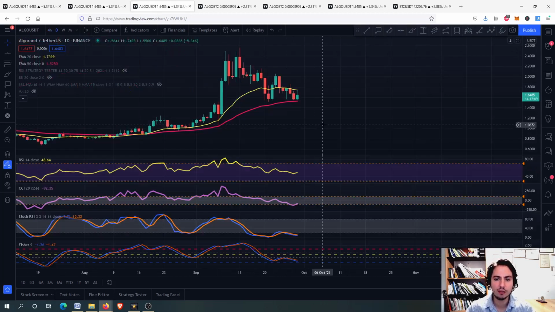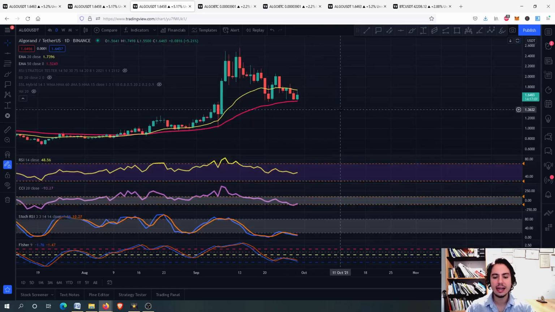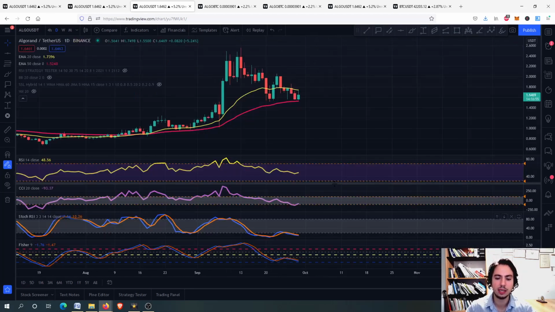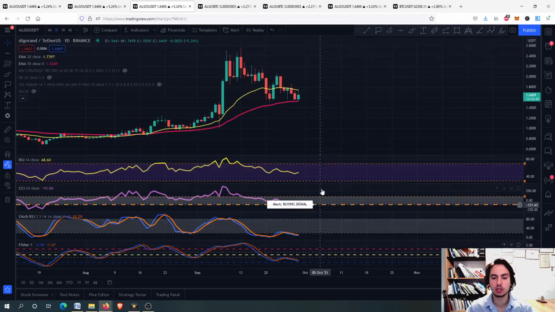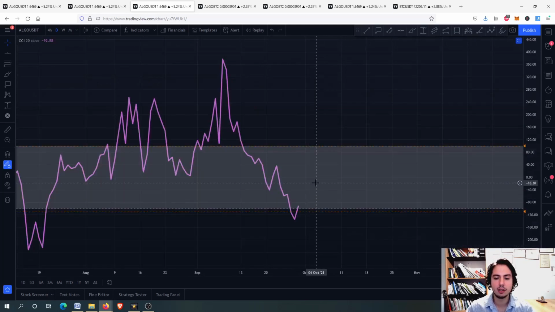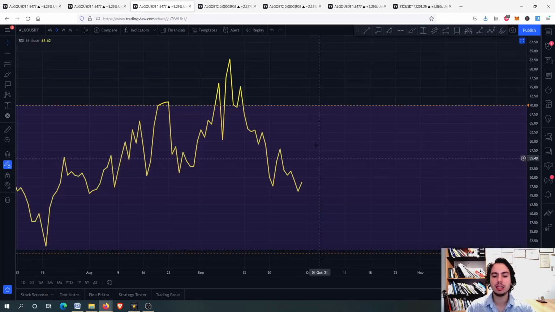Let's go to the daily frame. On the daily frame, we are below the 20-day MA, finding some sell pressure, but we are above the 50-day MA as well. So we are not holding any significant risk right there. On the other hand, on the daily frame, the stochastic RSI is below the 20, so we are in an oversold situation. Same for the Fisher transform, we are near an extreme oversold situation on the daily frame, and the commodity channel index just went above the -100 for Algorand, so it is looking pretty good and pretty fine.